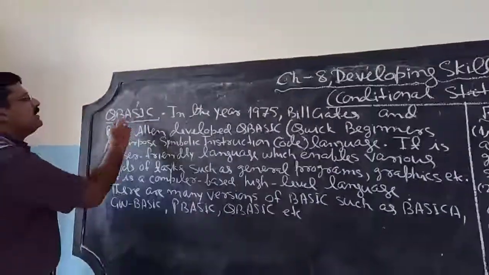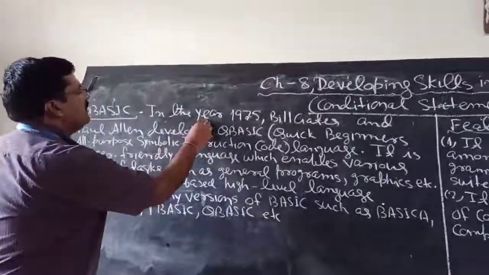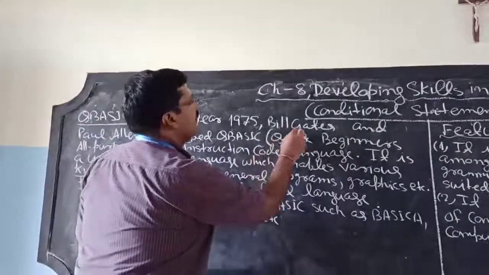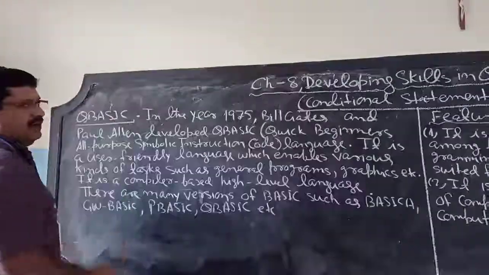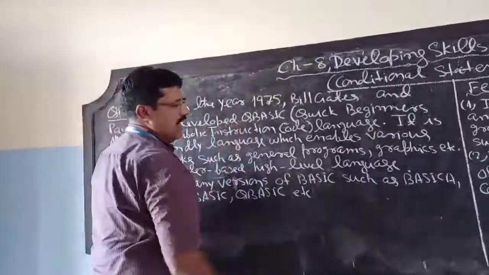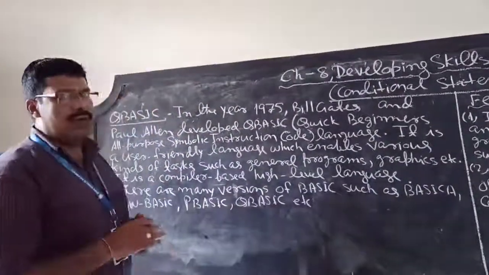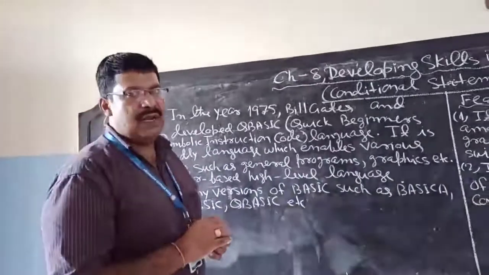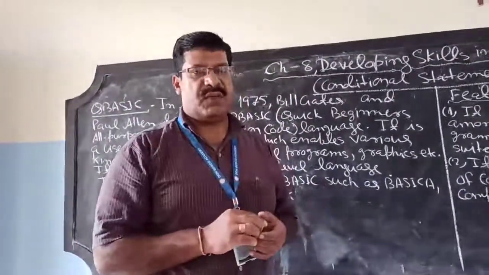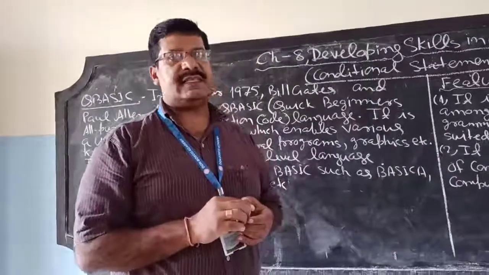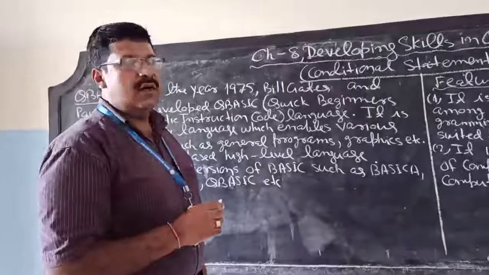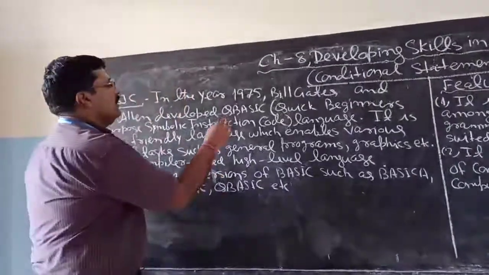So what is QBasic? In the year 1975, Bill Gates and Paul Allen developed the QBasic language. So who developed the QBasic language? Bill Gates and Paul Allen together developed it, in 1975.